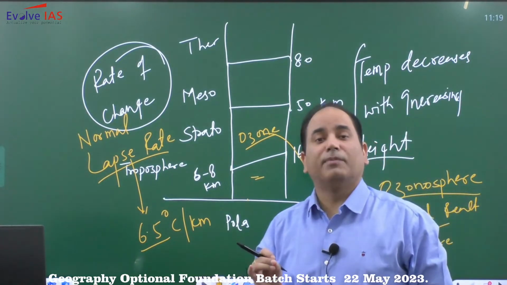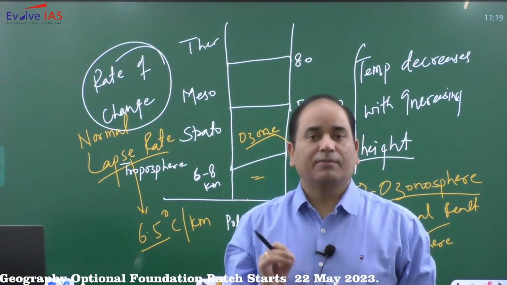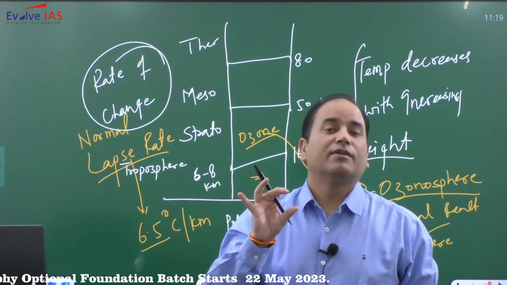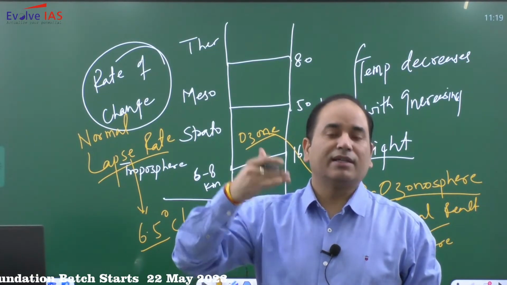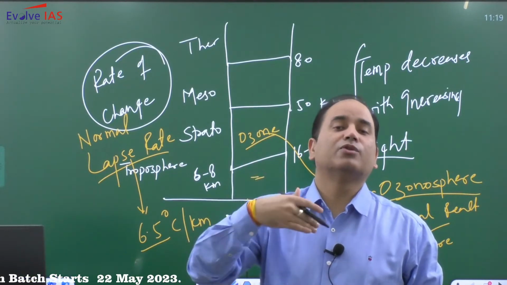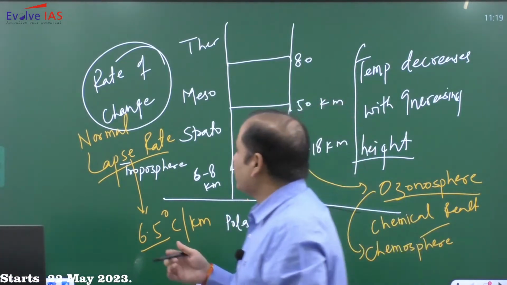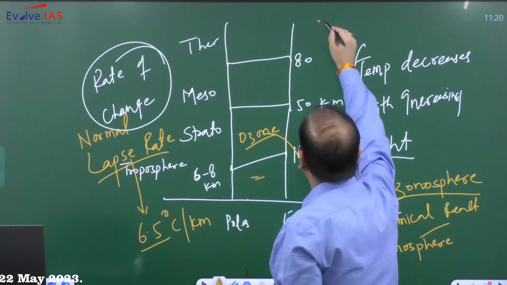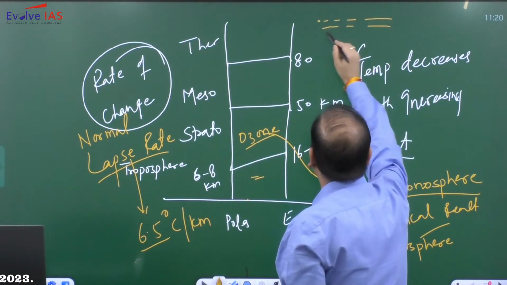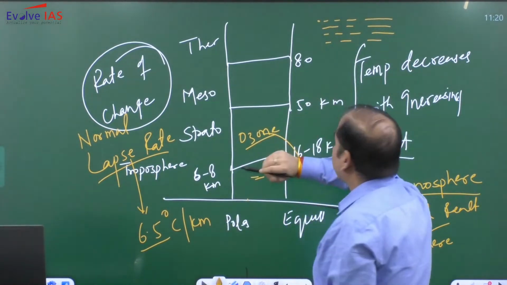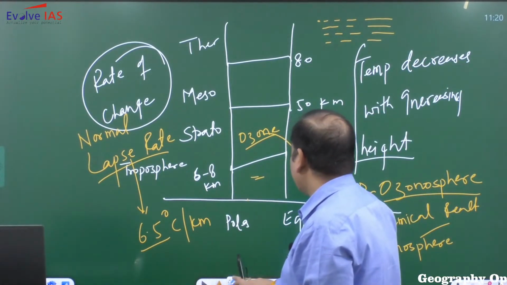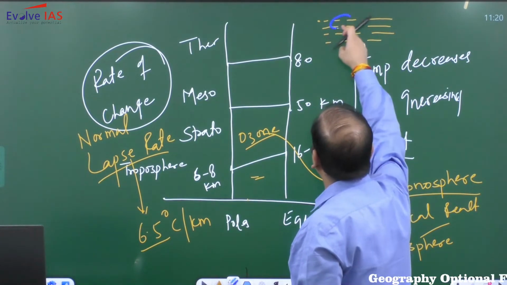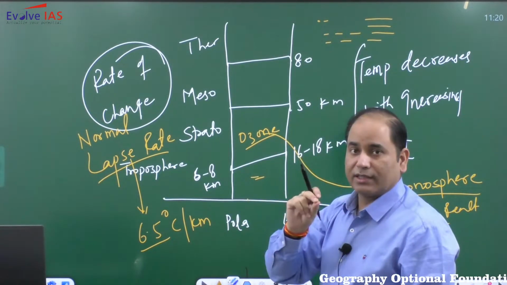But due to some man-made activity, over a period of time, ozone has been destroyed. The thinning of ozone is simply referred to as ozone depletion. So here you will have ozone, and in some areas there has been thinning of ozone, meaning less ozone is there.